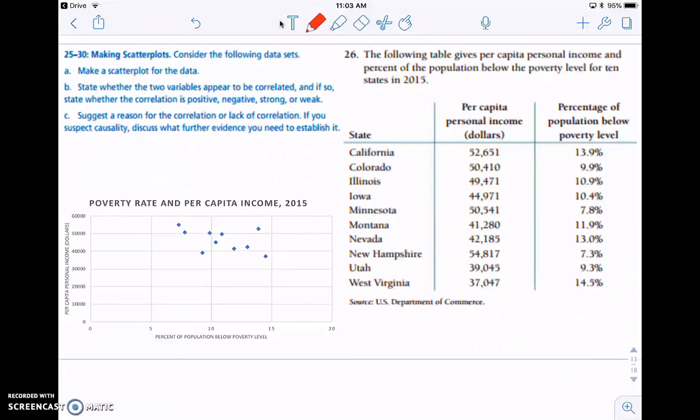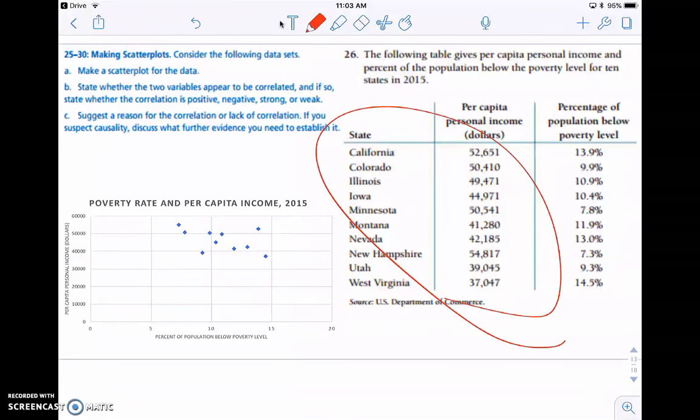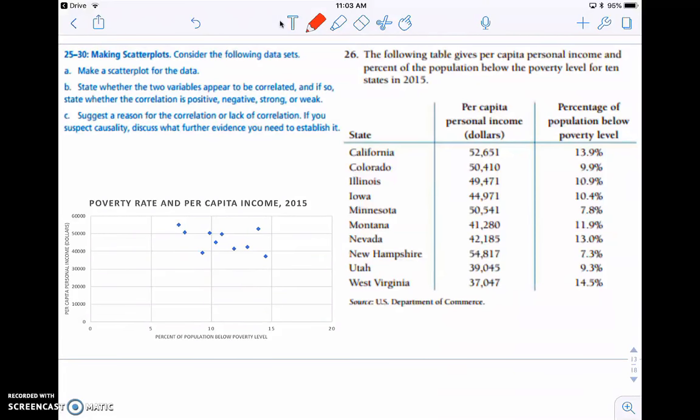Okay, number 26 is what we're looking at. So we're given a bunch of data over here in 26, and we need to make a scatter plot first. When you need to make a scatter plot, Microsoft Excel or some kind of program like that is going to be very helpful for you. In your class, when you're working in my math lab, it's going to give you a series of graphs for you to choose from.